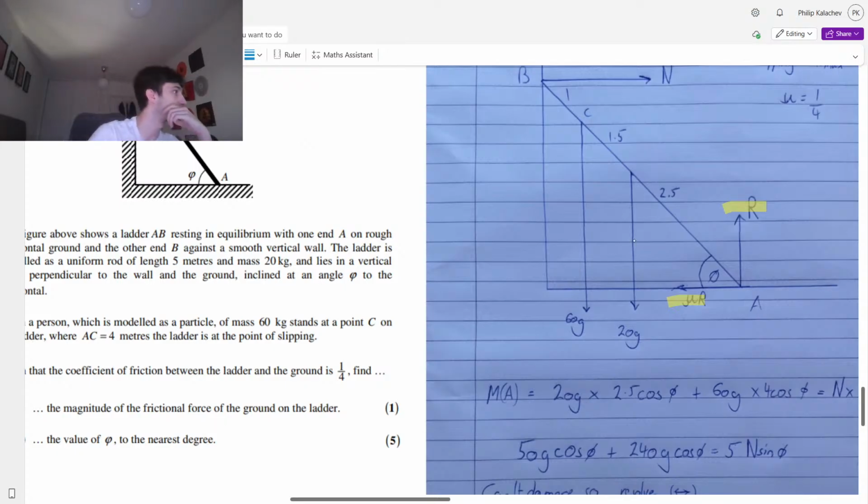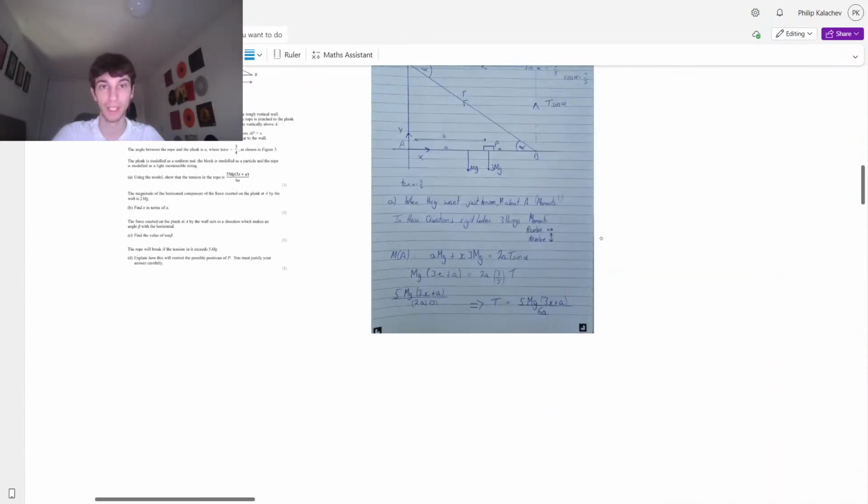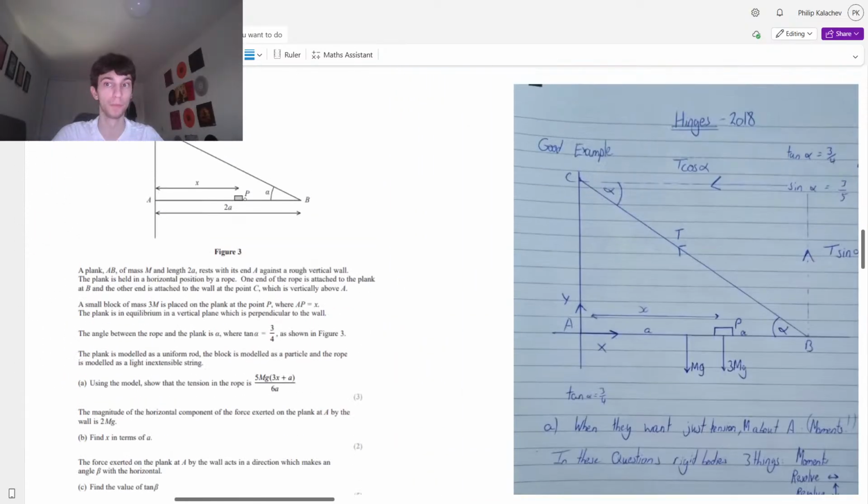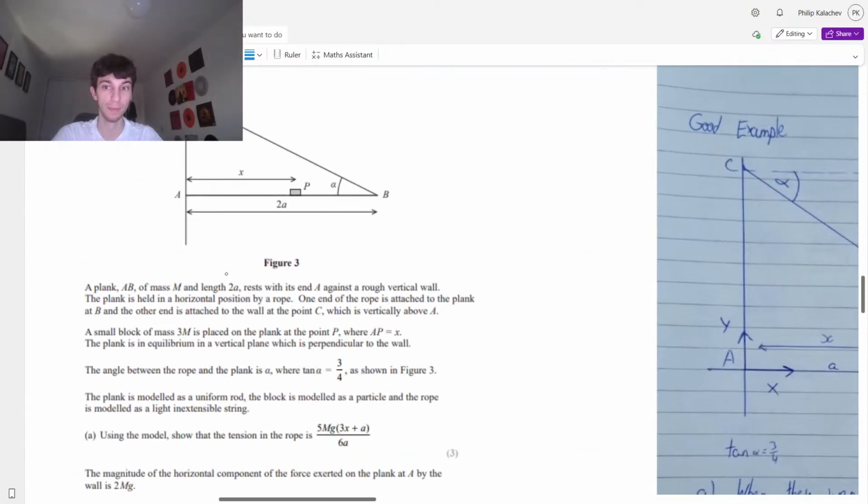So what are we saying? Where does it say it's smoothly hinged? 2018, no. Here's the thing. With 2018, we're not actually hinged. This is what I was saying before. You're either going to be hinged or it's going to be a rough wall. Either way, the friction force, you just replace your Y as friction. Guys, I appreciate that, but it doesn't actually say hinged anywhere, unless I'm wrong.